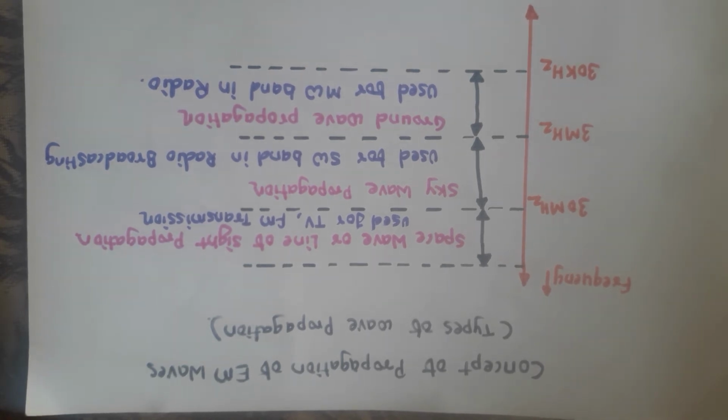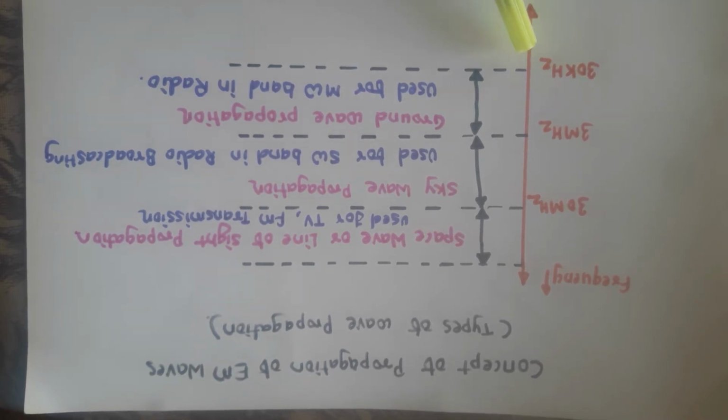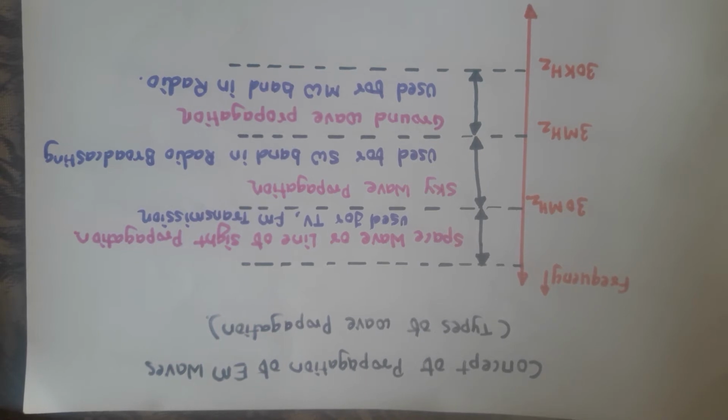The ground wave communication, which takes place along the surface of the earth, lies within the frequency range 30 kilohertz to 3 megahertz. Meaning, ground wave communication is best suitable for the frequency range 30 kilohertz to 3 megahertz.